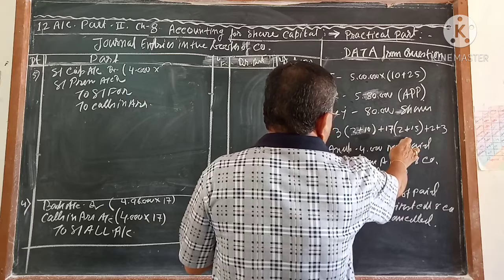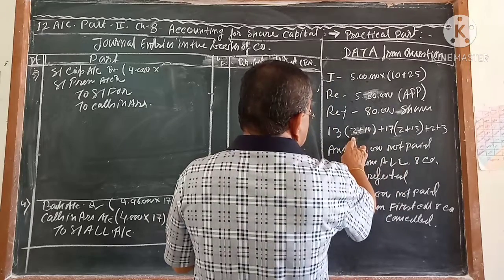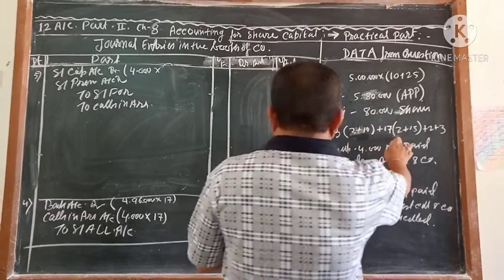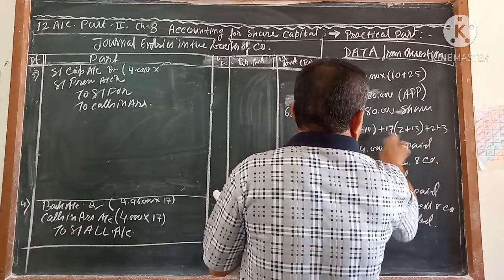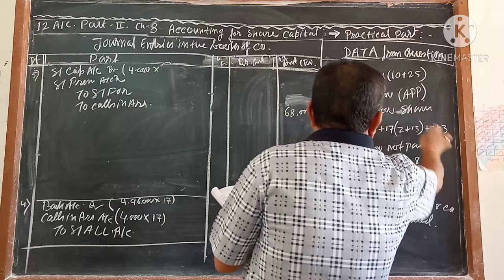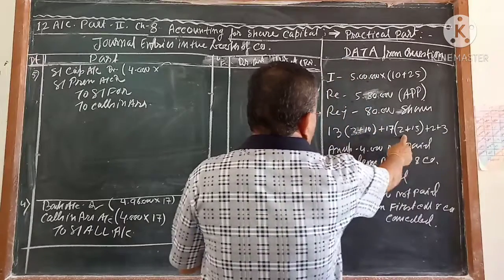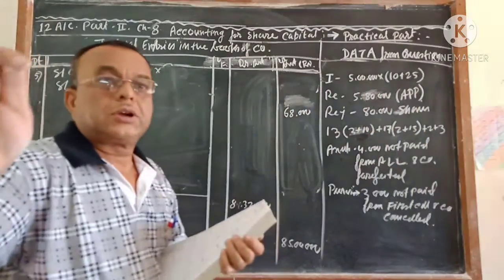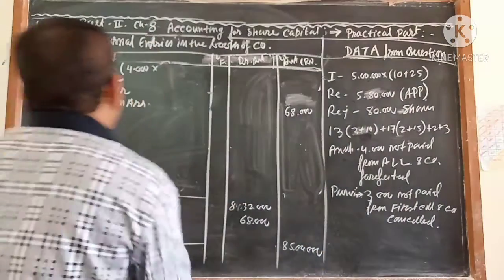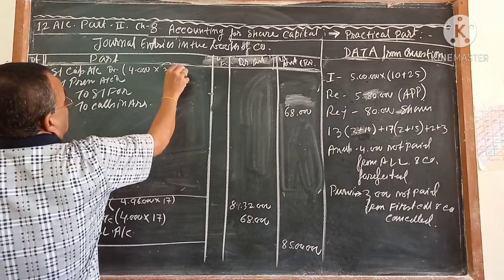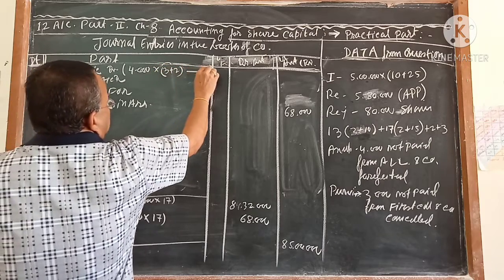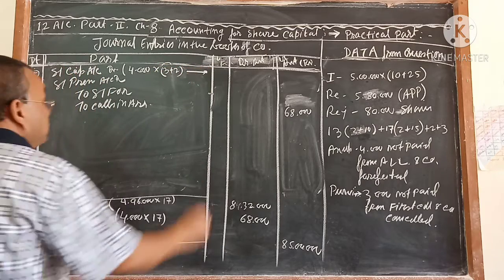Up to here the call was made. So this face value is how much? 3. This face value is how much? 2. This 3 plus 2 face value will come. This full face value will not come, because the company is going to cancel. Up to where the company called, that much face value will come. So keep in mind, 3 plus 2 is equal to 5. Correct?